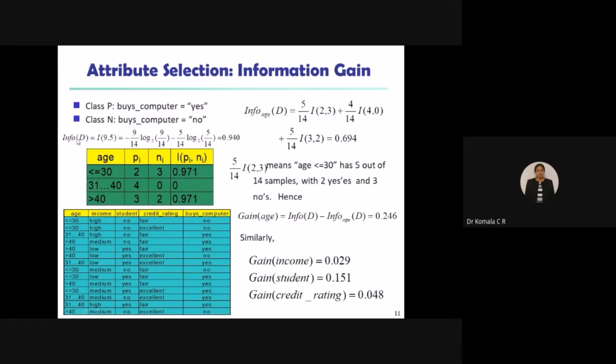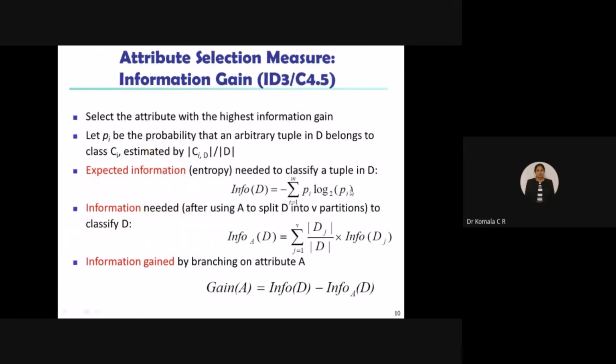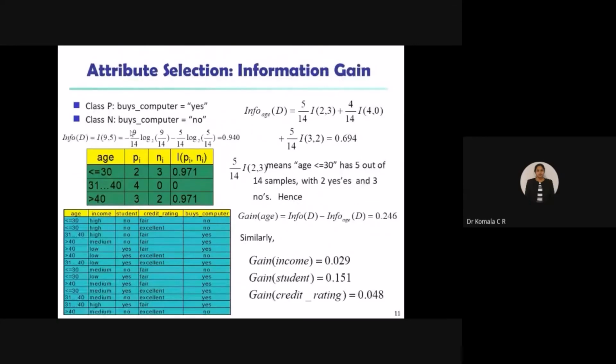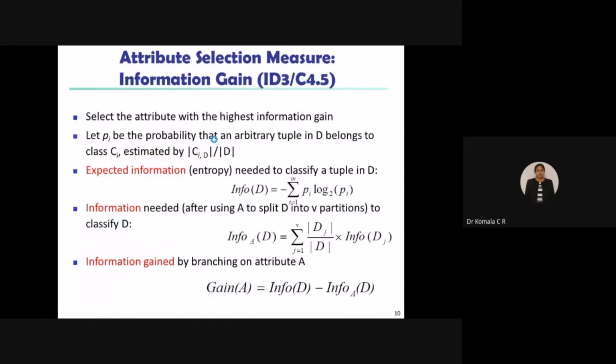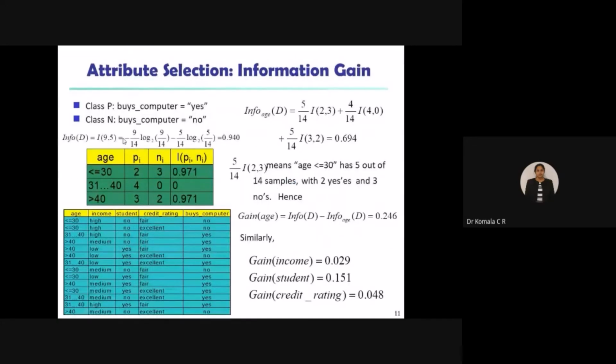So info of D is nothing but info of Pi comma Ni, where Pi is the number of yes, and Ni is the number of no's. So total is how much? 14. So how are you going to evaluate the sum of Pi log of Pi to the base 2, for i equal to 1 now? 1 means I will take Pi now, substituting Pi as 9 here. Since the sign is given negative, you always take it negative here. Minus Pi, you can write it as 9 by 14, log of again 9 by 14 to the base 2.